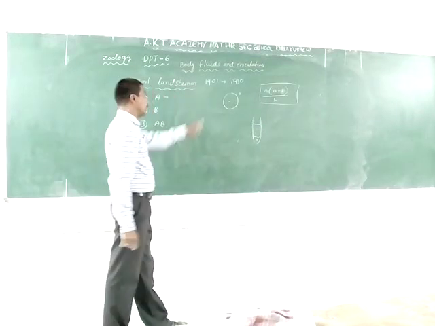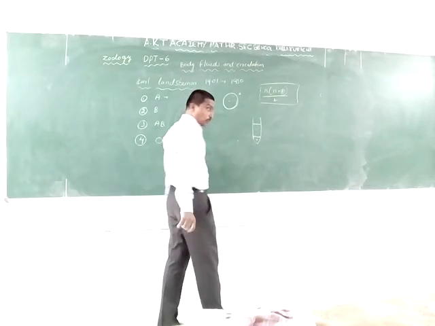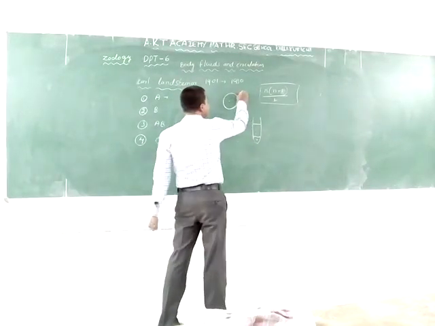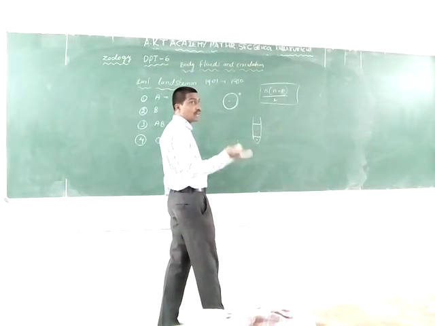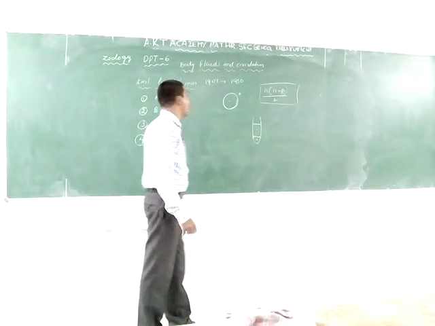The discovered blood groups are mainly four types, based on the antigens and antibodies. The antigens are present on the surface of the erythrocyte, and the antibodies are present in the plasma.